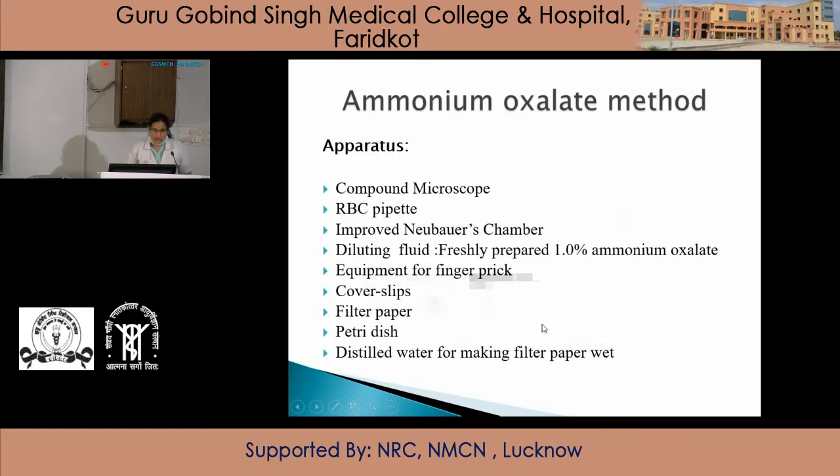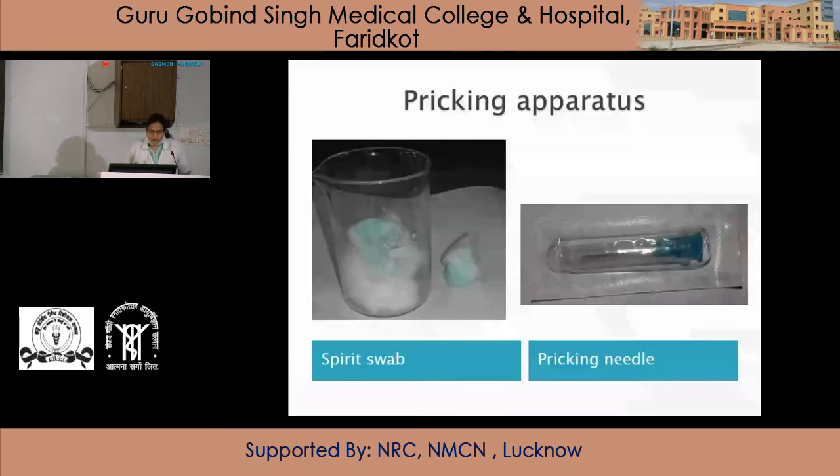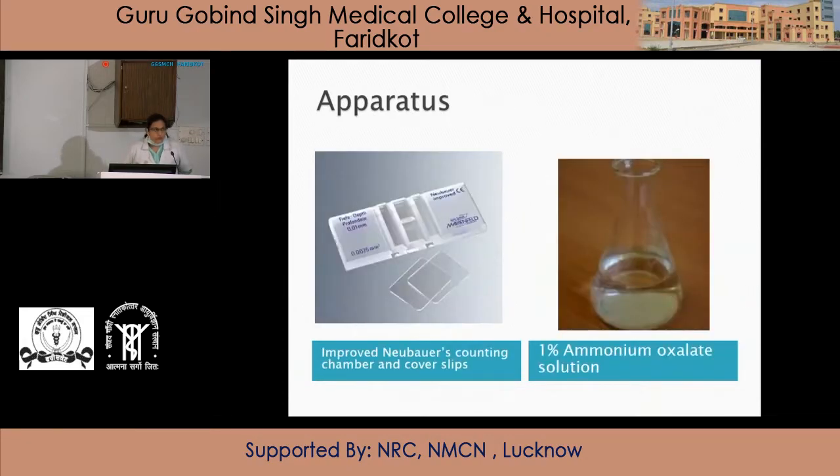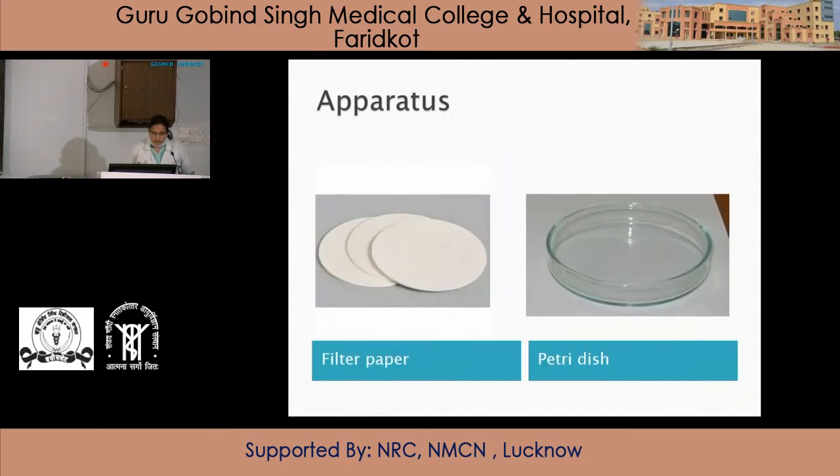So the apparatus for this method are pricking apparatus, microscope, an RBC pipette, improved Neubauer chamber and cover slips, freshly prepared 1% ammonium oxalate solution, filter papers, petri dish and distilled water.